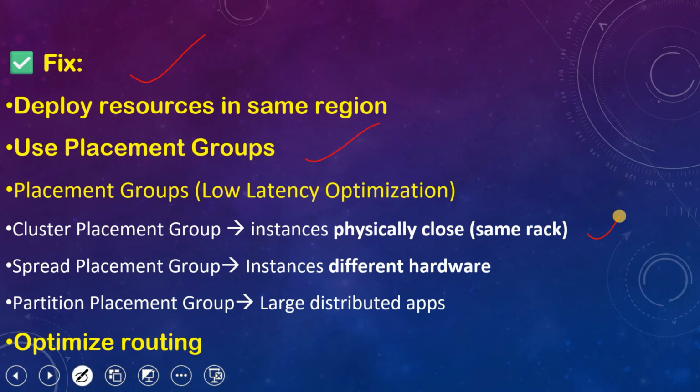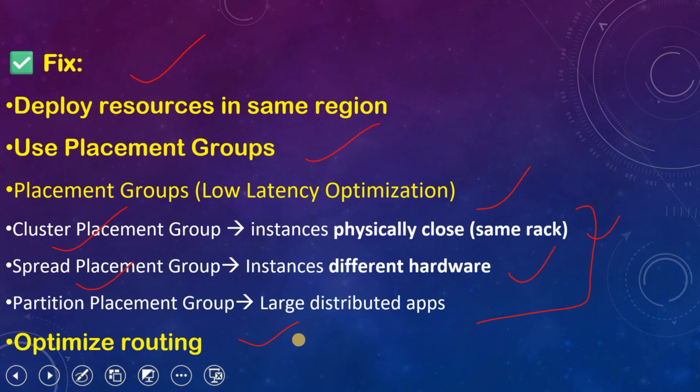This is one placement group named cluster placement group, and in this placement group EC2 instances are physically close in the same rack, right? And spread placement group, in this placement group our instances are available on different hardware. And partition placement group, this is for large distributed apps. So we can keep our application or database server in a placement group for smooth response.